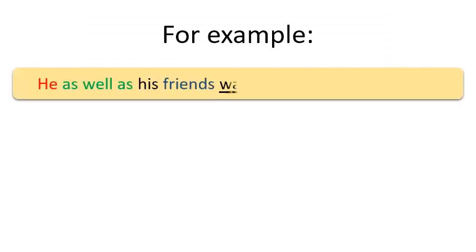To clarify it, let's see some examples. He as well as his friends was denied entry to the club. So here in this example you can see that he is used as a subject, friends is used as a noun, and was is used as a verb. So according to the rule, the verb is followed by the subject, whether the subject is in singular or plural form. So here he is in singular form, that's why we have used the verb was here.